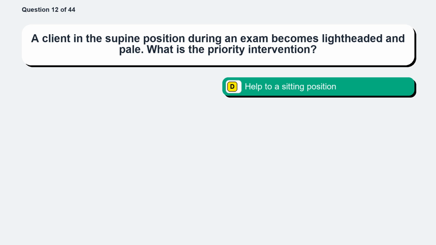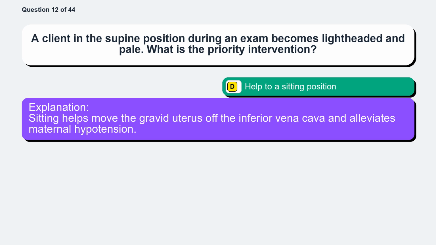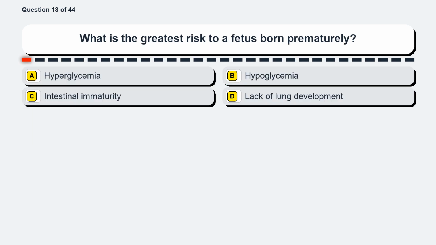The correct answer is option D, help to a sitting position. Sitting helps move the gravid uterus off the inferior vena cava and alleviates maternal hypotension. Question 13. What is the greatest risk to a fetus born prematurely?